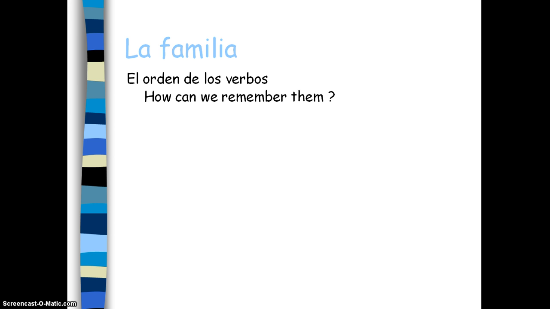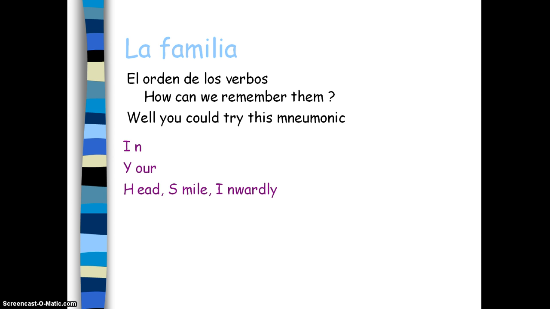Well, I came up with a silly rhyme. This may not help you, but you can have a go. So you could try remembering this mnemonic. So I is the first one, in your head, smile inwardly with your teacher. So the I being the I form, the y being you, h being he, she, and it, we, you plural, and they. In your head, smile inwardly with your teacher, and that would give you the order of the verbs. Any verb you're given will always be in that order when you look in the dictionary as well.